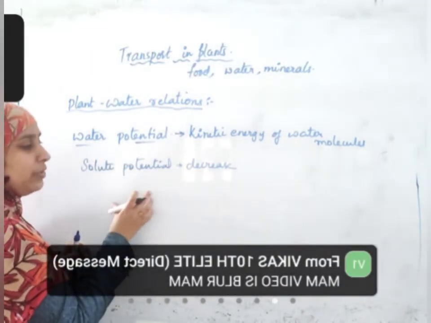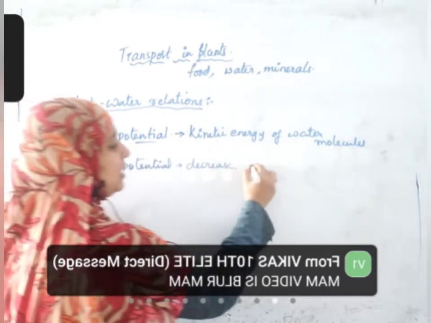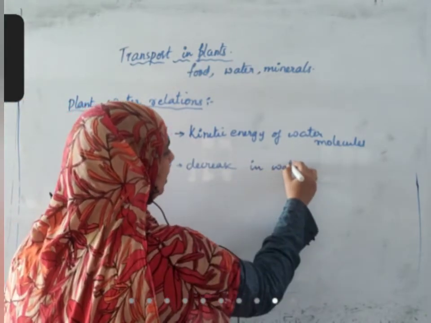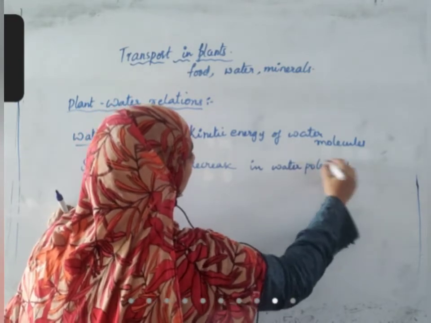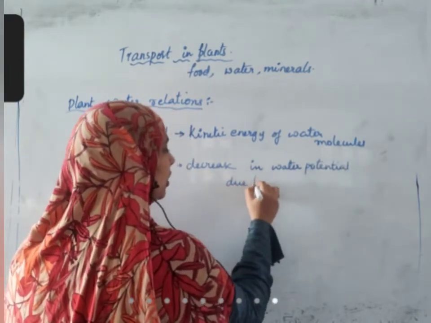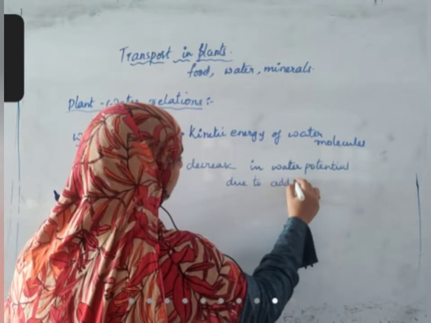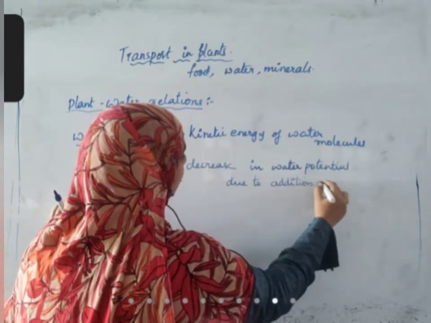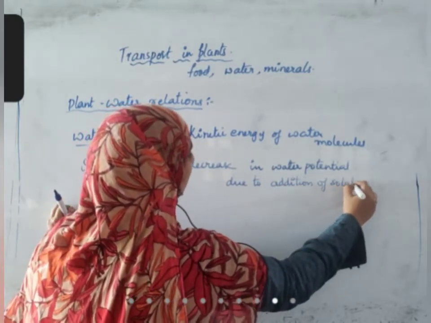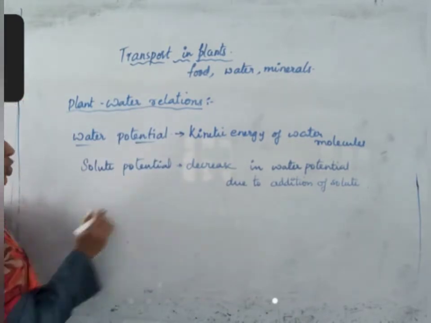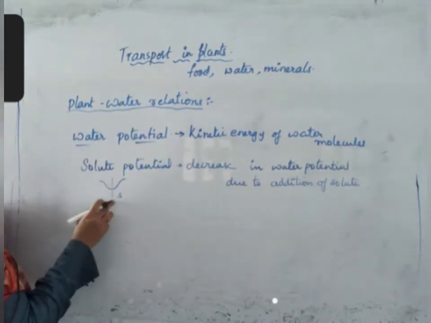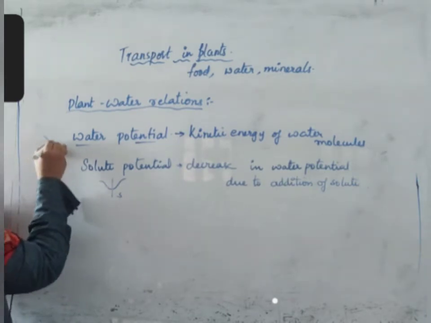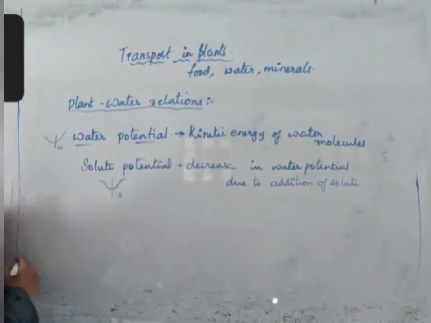That much, only that we are talking about. This is denoted as psi s. Water potential is psi w.